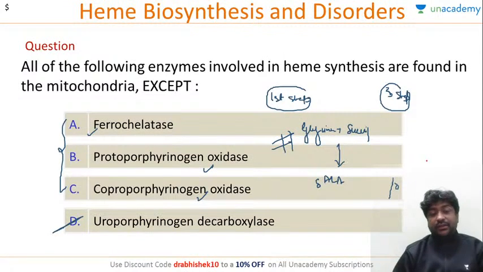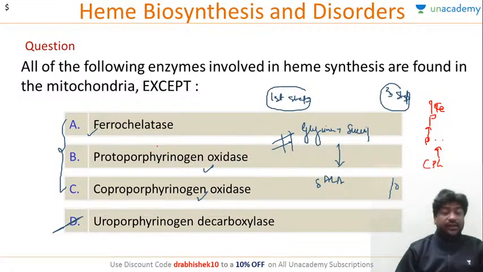So in the last three steps, CPG will be oxidized, and again protoporphyrinogen will be oxidized to form porphyrin, and to porphyrin iron will be added. So the first step and the last three steps happen in mitochondria, rest all in cytoplasm. Is it clear, all of you? Any doubt? Okay, so the correct answer here is D.